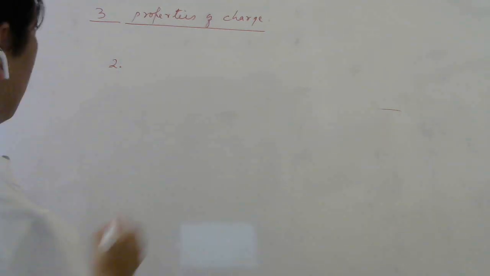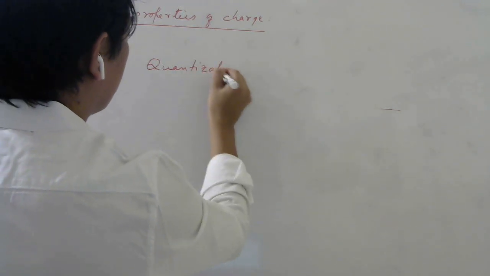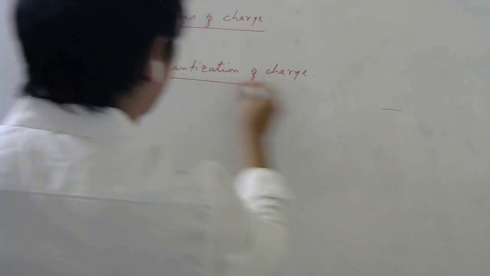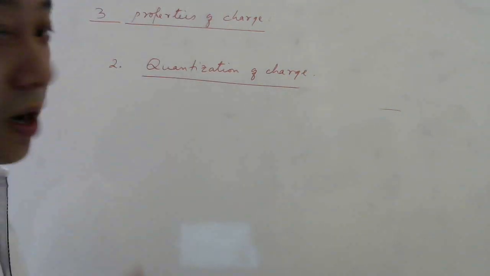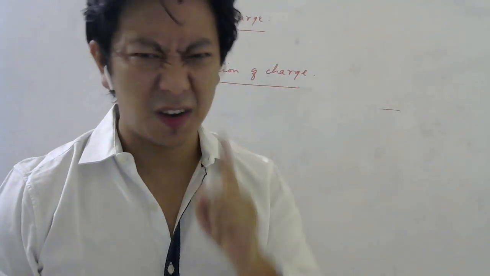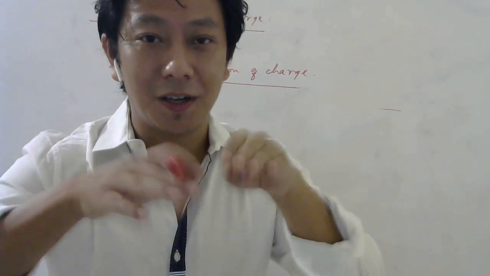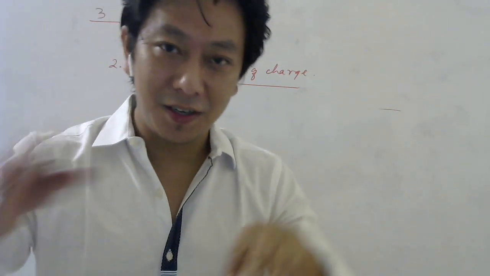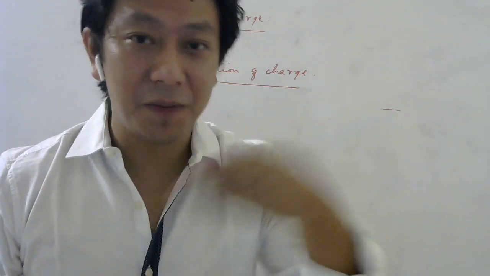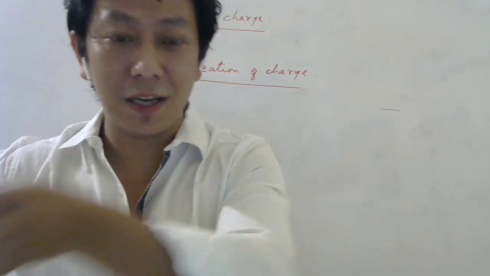The second property is called quantization of charge. Before we go into this, what is this word quantization? You may have heard it in chemistry. The word quantized is basically the opposite of continuous. So opposite of continuous is quantized. Discrete, countable basically. You can count 1, 2, 3. So if something can be counted 1, 2, 3, it means it is quantized.